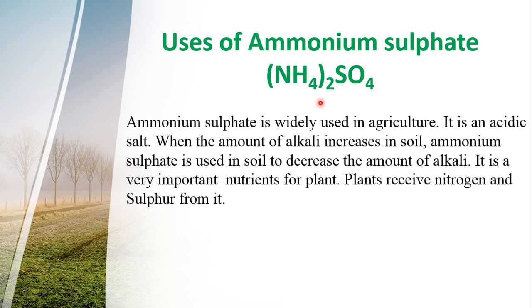So it is an acidic salt. When the amount of alkali increases in soil, then ammonium sulfate is used in soil to decrease the amount of alkali. It is a very important nutrient for plants. Plants receive nitrogen and sulfur from it.